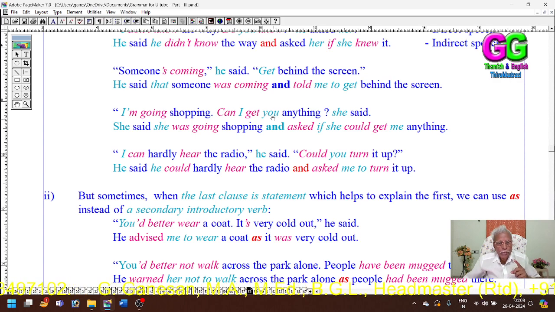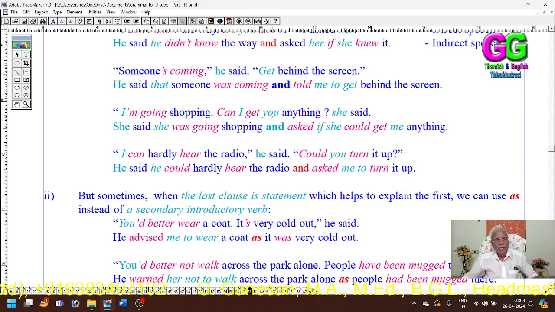Then you, the second person, refers to the hearer. The hearer has not been given here, so you can change you into any pronoun, any object: me, us, you, him, her, them. You can change anything. So, and asked, we haven't used the hearer. You can use and asked me, and asked them, and asked if she could get me anything.